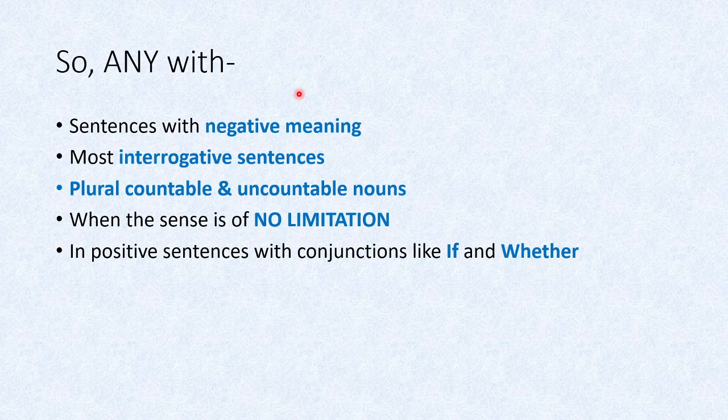So things to remember: sentences with negative meaning, most interrogative sentences, plural countable or uncountable nouns, sentences when there is a sense of no limitation, and in positive sentences जहाँ पे conjunction if या whether आए.